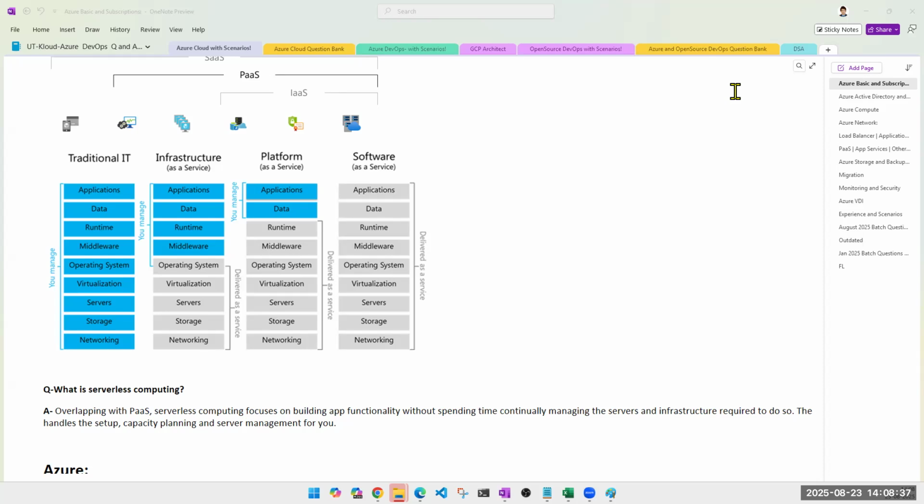Others, guys, any doubt, any question? We still have 2 minutes left in this session. So if you have any questions, any doubt, please do let me know. Sohail, I do have a question. Yes. So, OneDrive as well, can we consider it as software as a service? Yeah, definitely. It is software as a service.